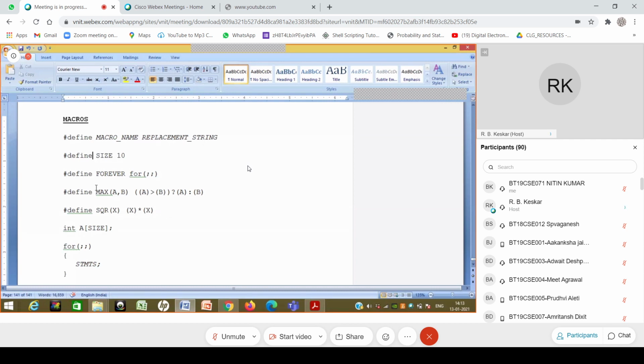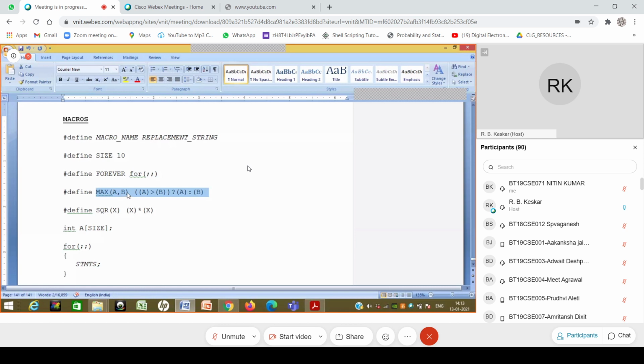The same thing holds even in this particular case. For example, it doesn't know over here what a and b are. It doesn't know whether they are integer or float. Rather, for the same macro you can use integers as well as floats independently, because it never checks. The type check will be done where it is actually used.